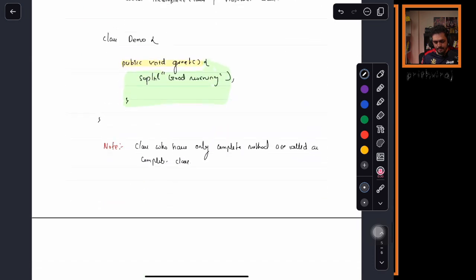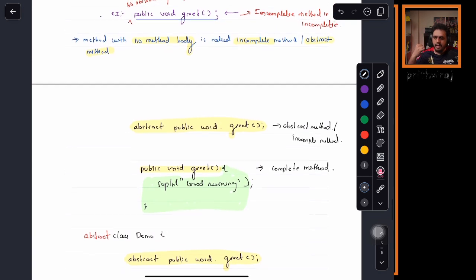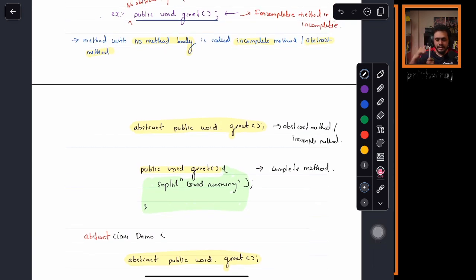Is this part clear? Anyone has any doubt so far? What is an abstract method? A method without a method body, only method signature, is called as an abstract method. What is an incomplete method? Abstract method is incomplete method. What is a complete method? Okay. Understood? Is this part clear, everyone? Anyone has any doubt so far?